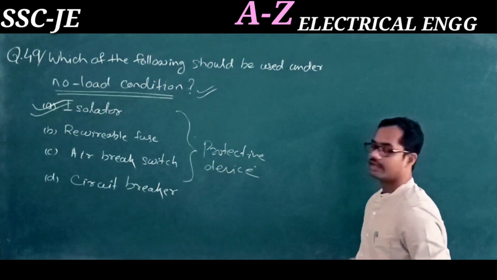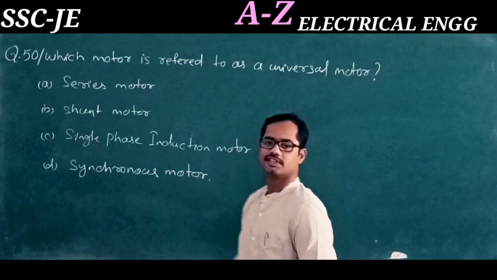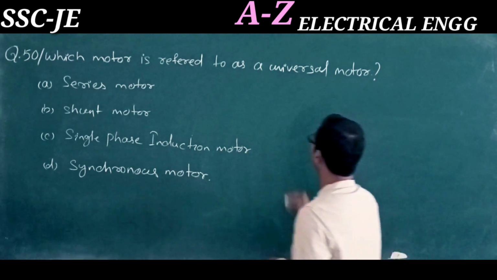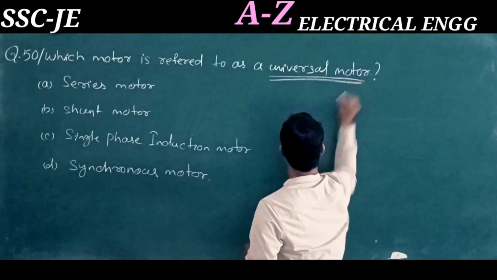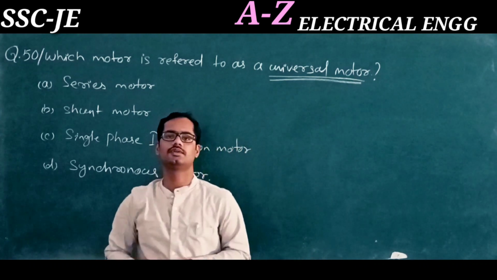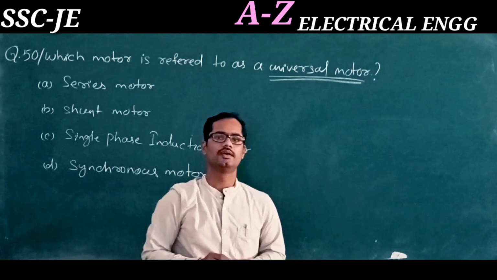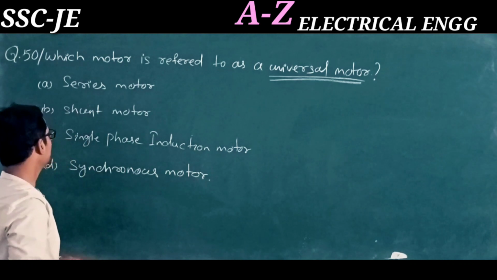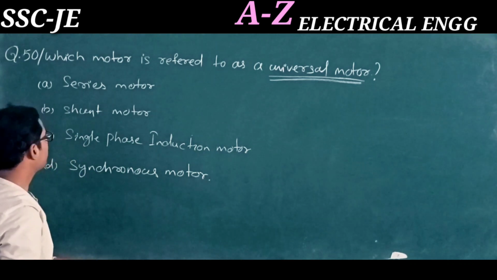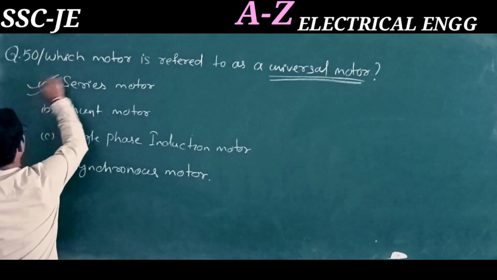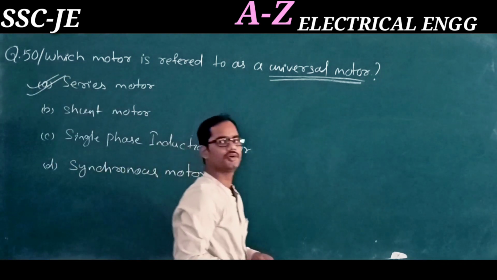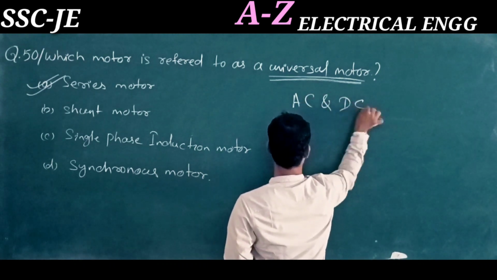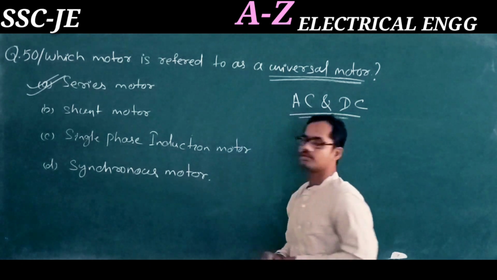Moving to our last question, 50. Which motor is referred to as a universal motor? The universal motor is the motor which can be used on AC as well as DC supply. The options are series motor, shunt motor, single phase induction motor and synchronous motor. The correct answer is series motor. The series motor will operate on both AC and DC, so it is called a universal motor.